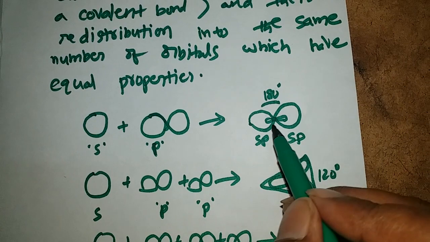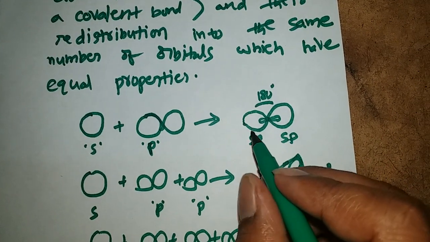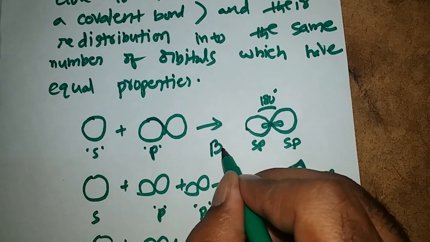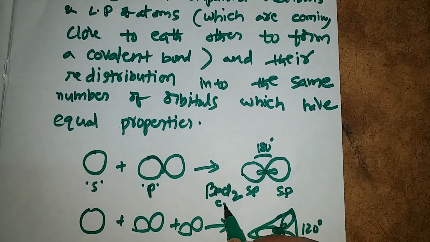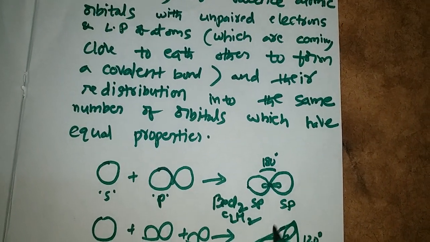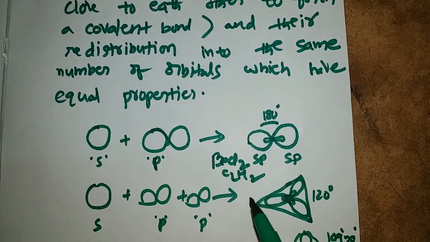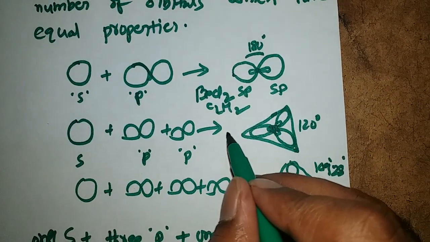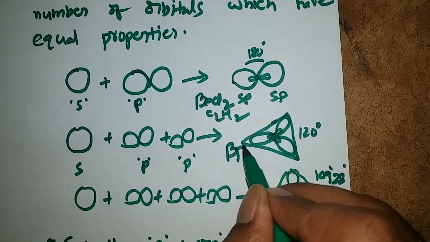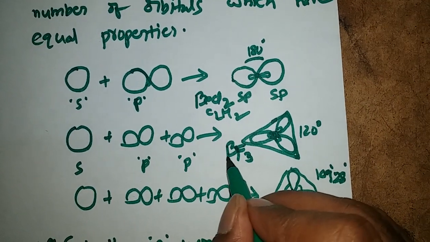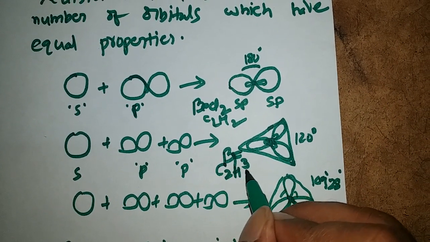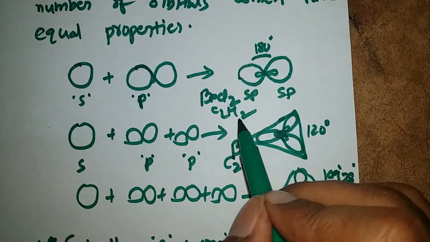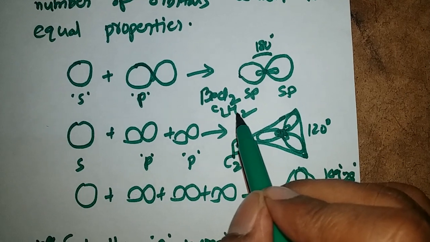Examples for sp hybridization: for sp hybridization I am giving two examples, one is BeCl2 molecule, another is C2H2. For sp2 hybridization, BF3 molecule is one example. Another example is C2H4, which is called ethene. C2H2 is called ethyne or acetylene molecule.